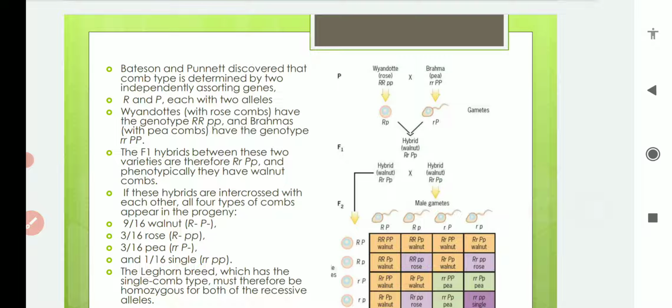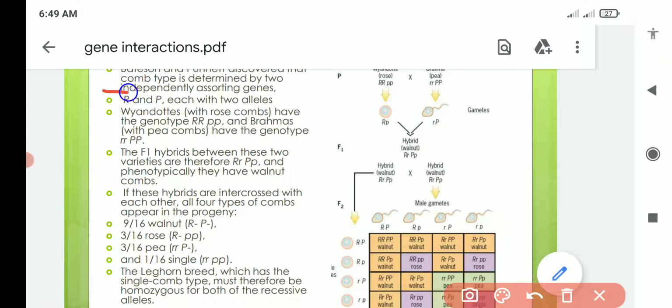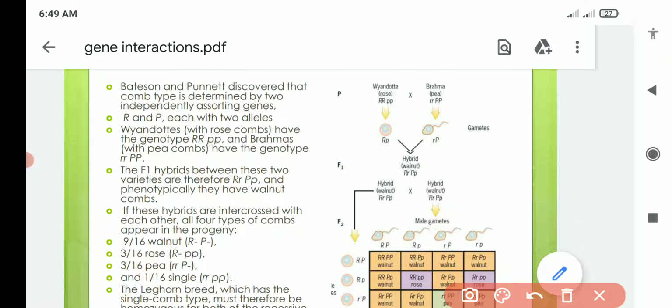So Bateson and Punnett discovered that comb type is determined by two independently assorting genes, okay. They discovered that for these four types of comb which are occurring, there are two independently assorting genes. So they assort independently, but due to their interaction with each other, they result in different types of comb, okay. So there are two genes, R and P, okay.